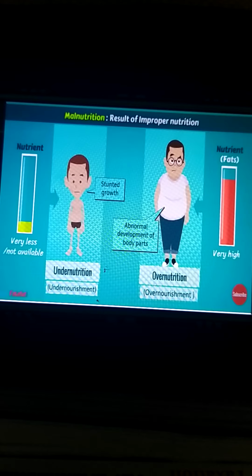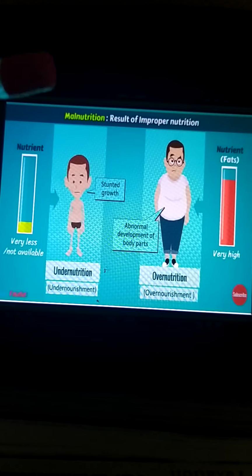Means what? If a person is lacking some of the vitamins, means he is lacking fruits and he's not liking fruits, and he's not taking plenty of water, so what will happen? He will lack that vitamin, he will lack that nutrient. Even if you are lacking any nutrient, it is not good, it will cause a deficiency.